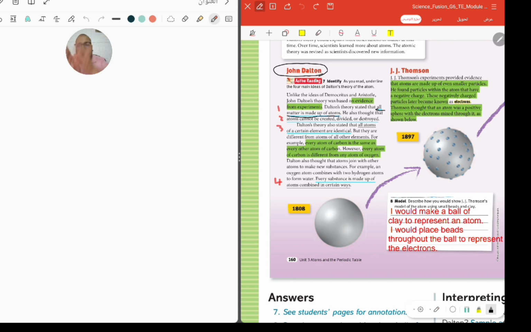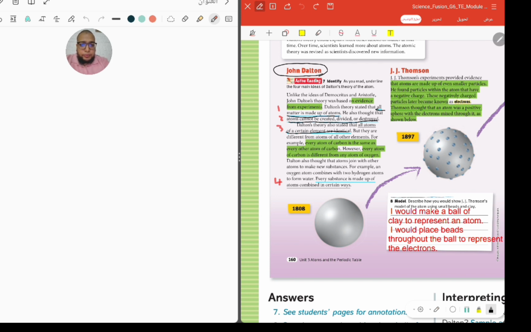I can't cut it in halves, for example, or destroy it. I have an atom and then it's gone? No, I can't do this. So that is rule number 2. Atoms cannot be created, divided, or destroyed. Number 3, all atoms of a certain element are identical. So if I take hydrogen from here, from Saudi Arabia, it is the same hydrogen as in Egypt, the same hydrogen in Syria, Jordan, the same thing. Okay, they are identical.